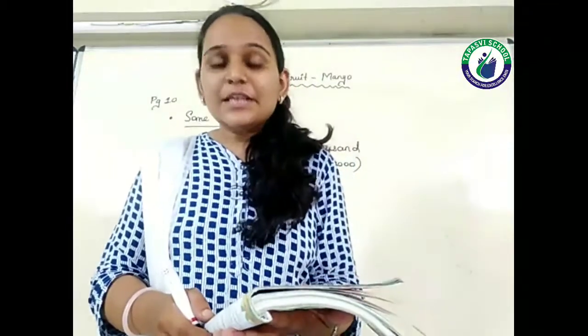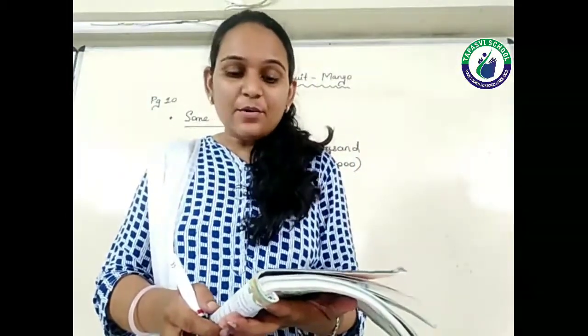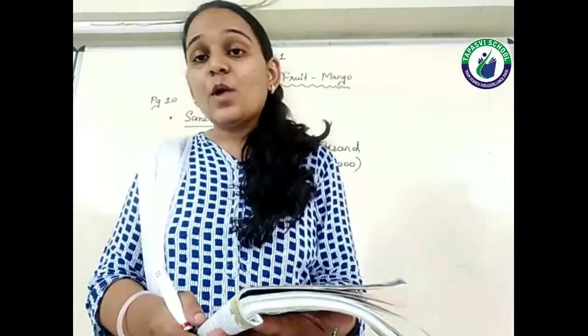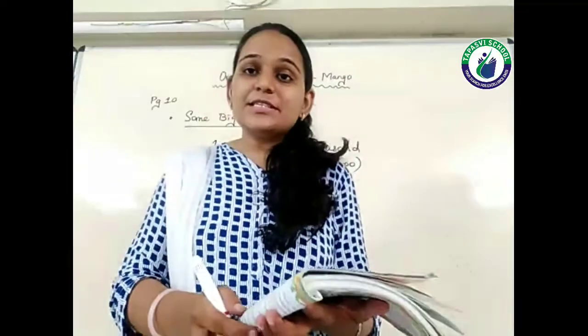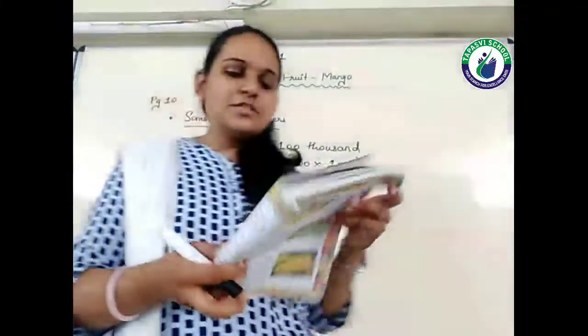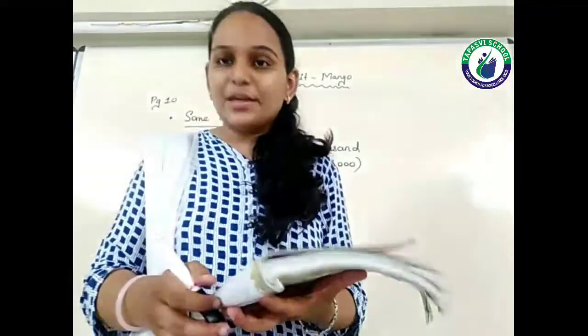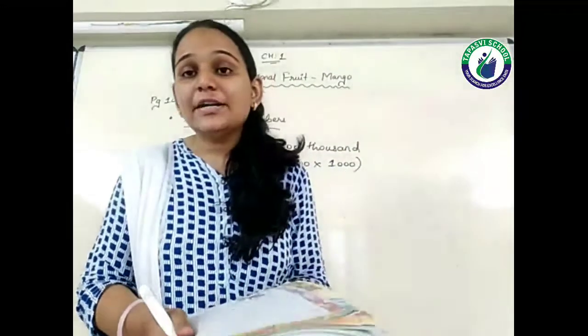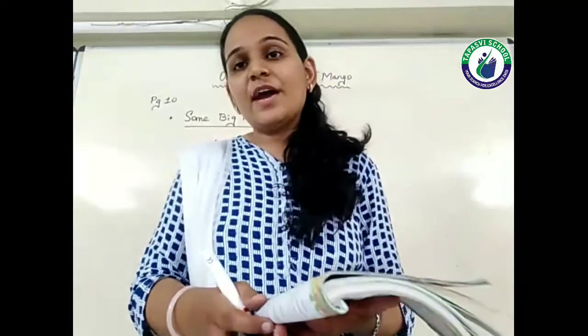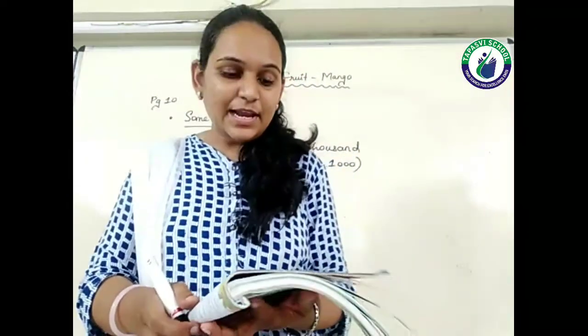Write 1000 in number. Now write 100,000 in number. How many zeros are there in 1 lakh? The question is the same, which I have already explained. The number of zeros in 1000 is 3. The number of zeros in 100,000 is 5. So how many zeros will be there in 1 lakh? 5 zeros will be there in 1 lakh.